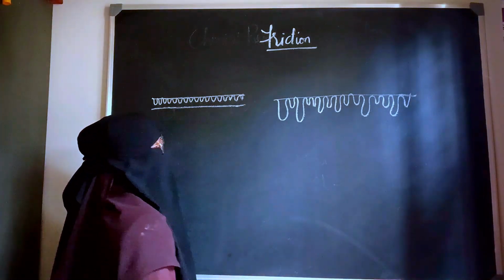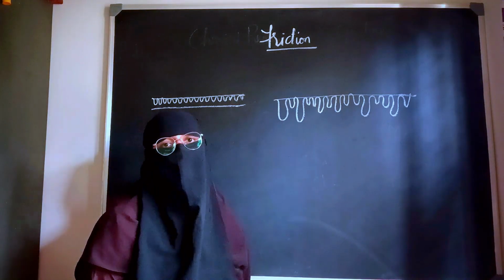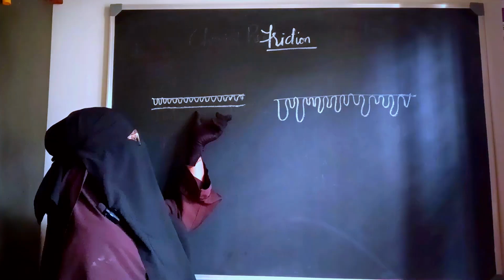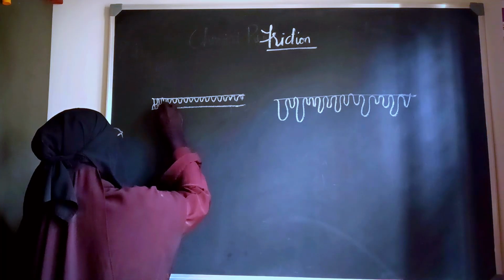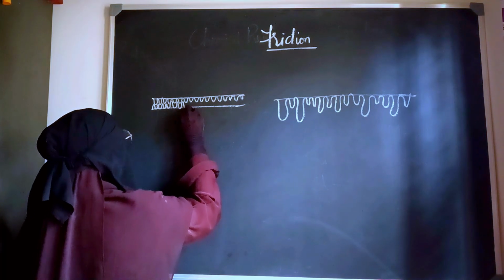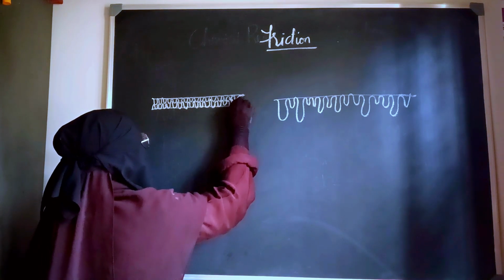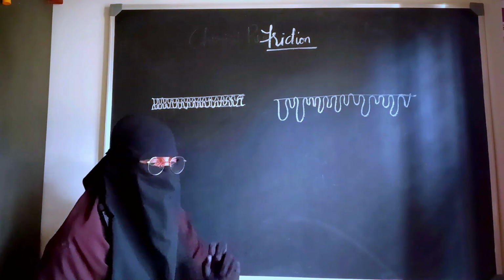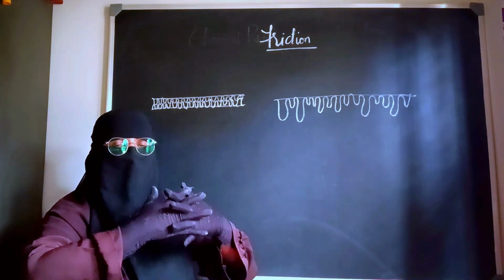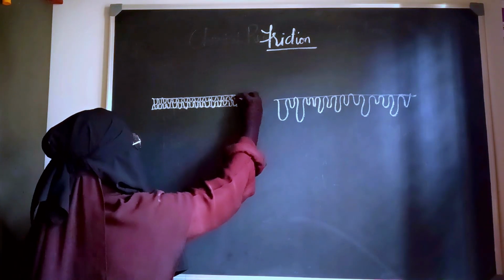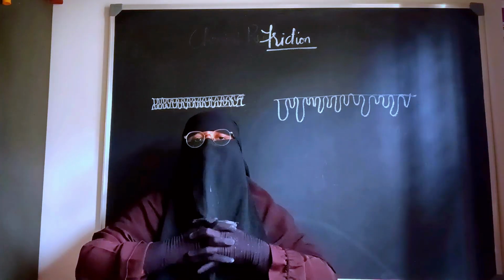If you talk about the microscopic structure of an object, this is how the surfaces of different objects might appear. These will be the smooth objects and these will be the rough objects. So think that two of the smoother objects come in contact with each other. What will happen whenever the two surfaces are in contact? One surface's irregularities will go and get interlocked with the irregularities of the other surface. Can you see the interlocking happening over here? This is how the irregularities get interlocked with each other.